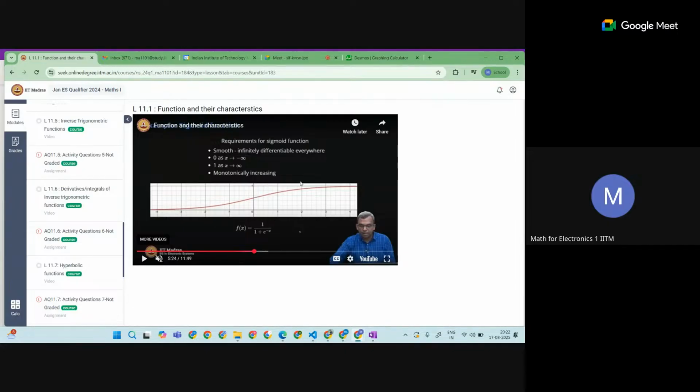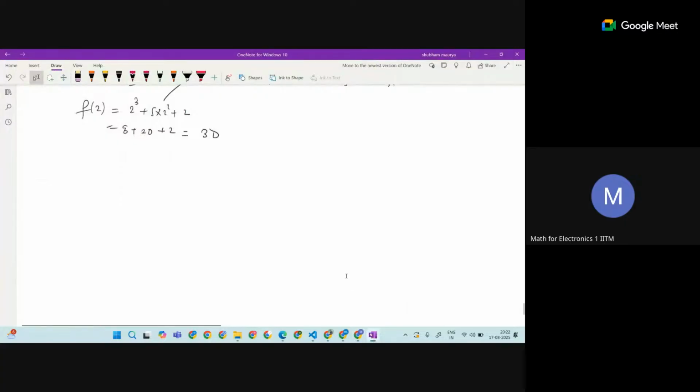The professor is using Desmos the same way and saying that as you move to the negative side, we have an asymptote, and on the positive side it will go to infinity. For the x-axis asymptote, the value is going to be very close to 0. These are some functions you may want to see. I think we have already done the derivative. If you see the function 1 upon 1 plus e power minus x, you want to find the value at 0.